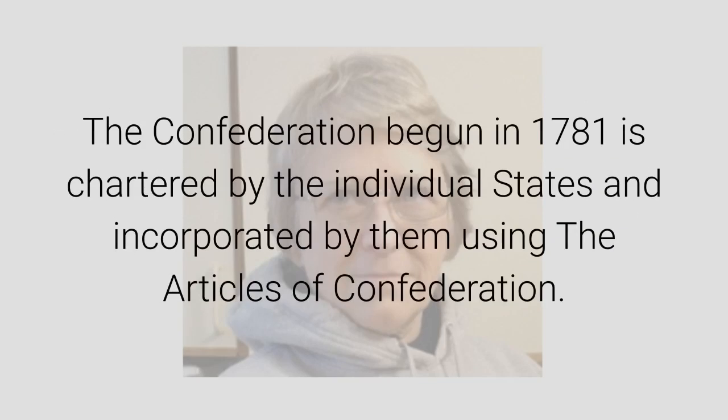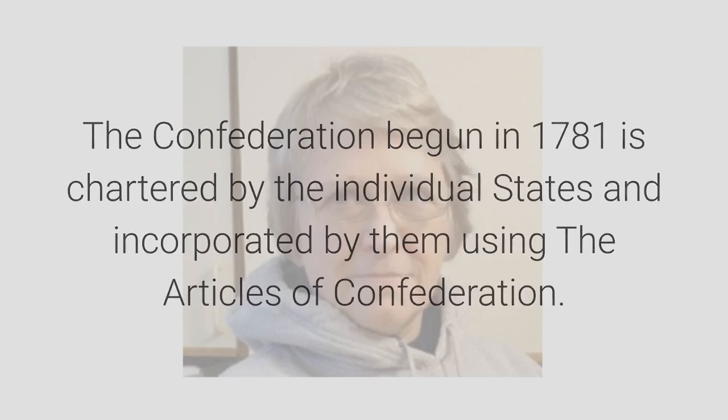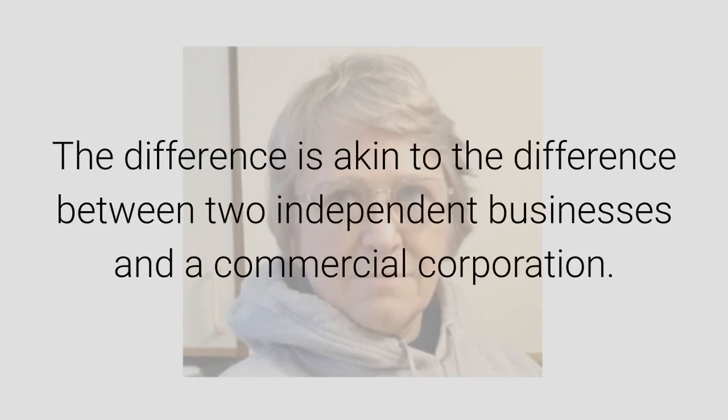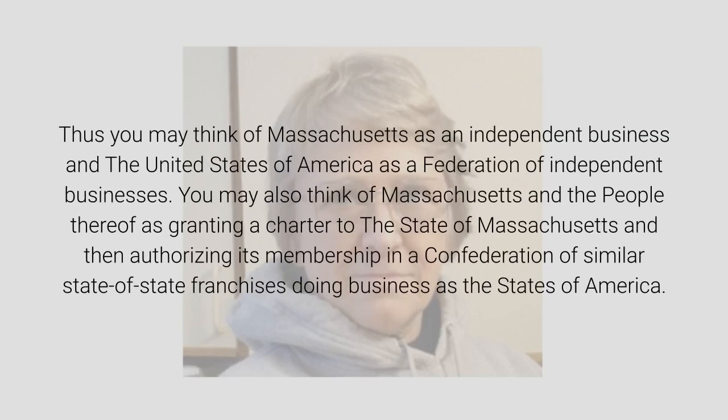The Confederation begun in 1781 is chartered by the individual states and incorporated by them using the Articles of Confederation. The difference is akin to the difference between two independent businesses and a commercial corporation. Thus you may think of Massachusetts as an independent business and the United States of America as a federation of independent businesses. You may also think of Massachusetts and the people thereof as granting a charter to the state of Massachusetts and then authorizing its membership in a confederation of similar state-of-state franchises doing business as the States of America.